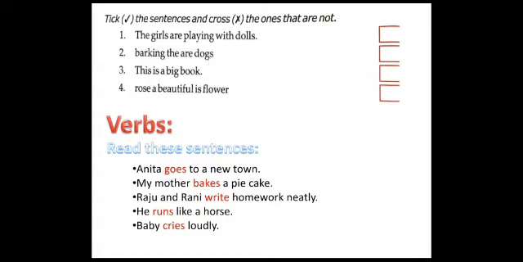Okay, it is an improper sentence. So put the cross mark here. The third one. This is a big book. This is a big book. Now tell me, can you understand the meaning by reading this sentence? Yes.